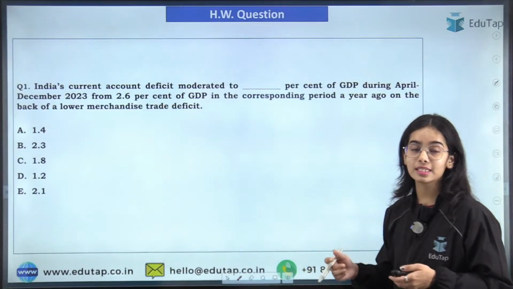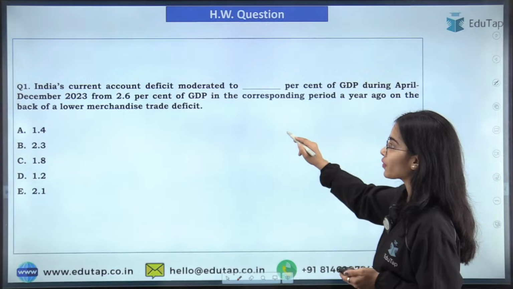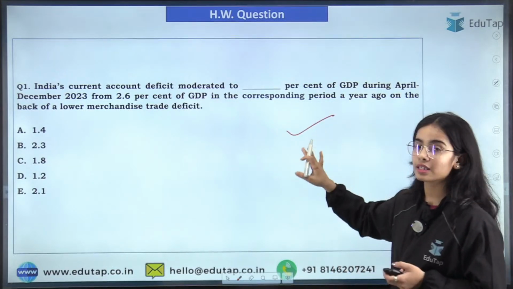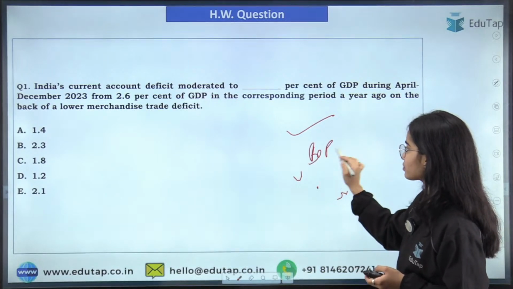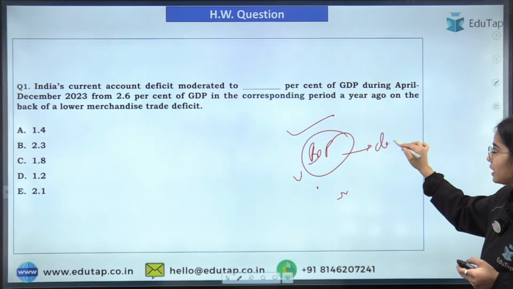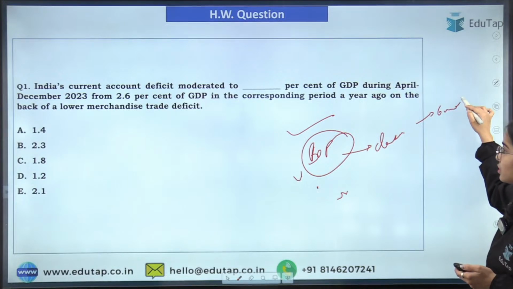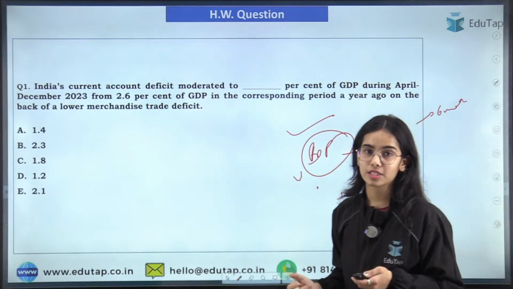Next question is your homework question. Now we have already discussed this question in the March session. This is from your balance of payments data that is released for the 6 months. So I hope you will be easily able to answer this question.